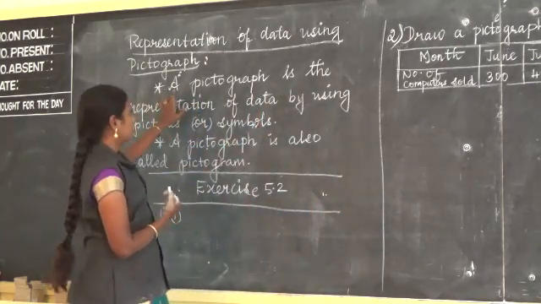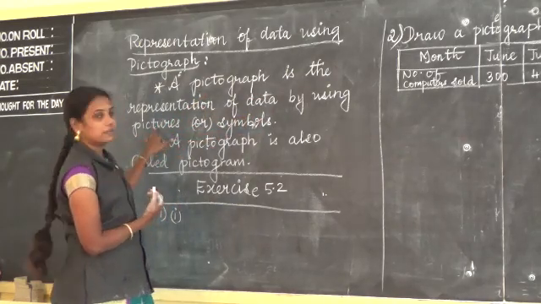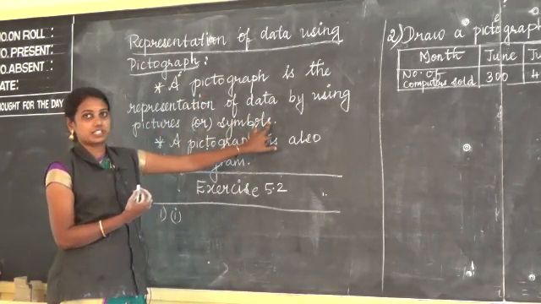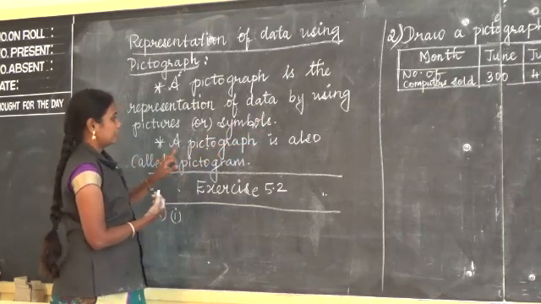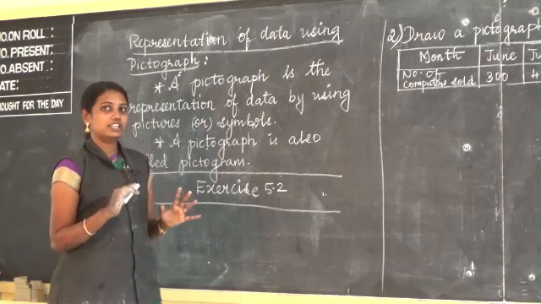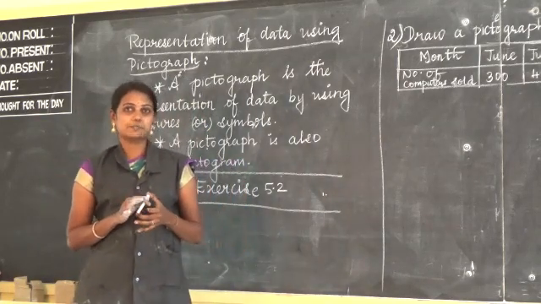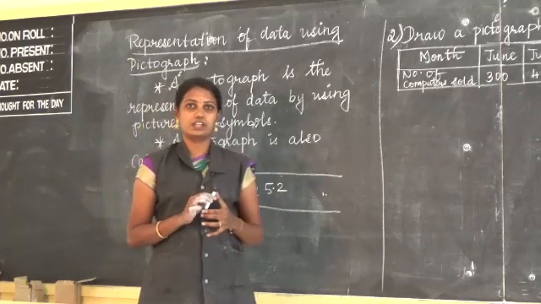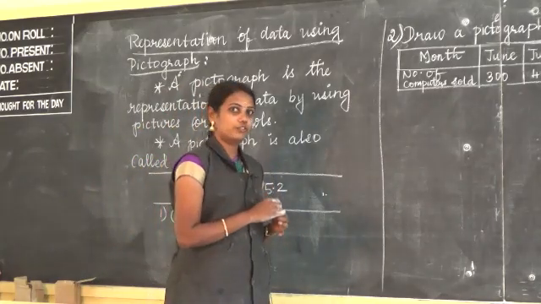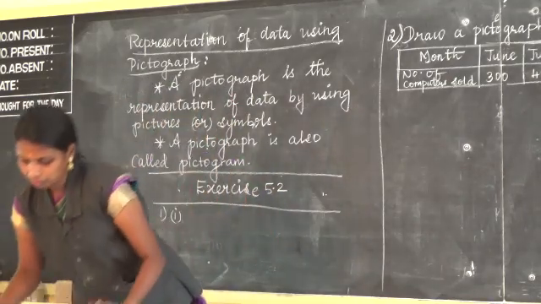Now the first point: a pictograph is the representation of data by using pictures or symbols. Next point: a pictograph is also called a pictogram. Pictograph means it uses pictures or symbols. The other name is pictogram. These 2 points are very important. So now we can go for exercise 5.2. Take your book, everyone.